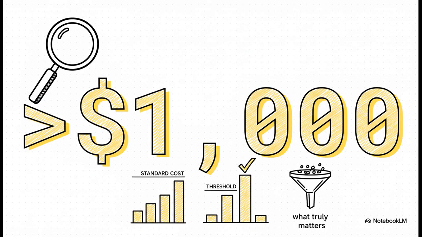But what does significant actually mean? Well, that's a judgment call for management to make. They have to set a threshold for investigation. It might be an absolute dollar amount, like investigating any variance over $1,000. Or it could be a relative amount, like flagging any variance that's more than, say, 10% of the standard cost. The goal is to filter out the minor everyday fluctuations and concentrate on the deviations that truly matter.